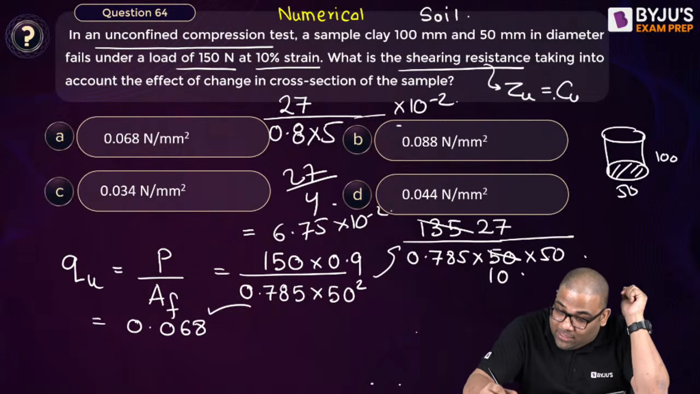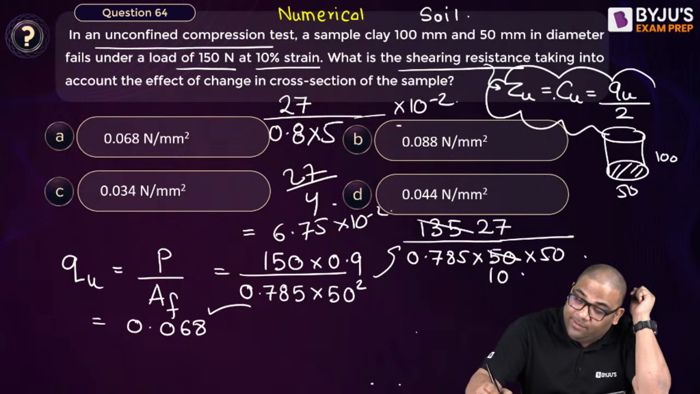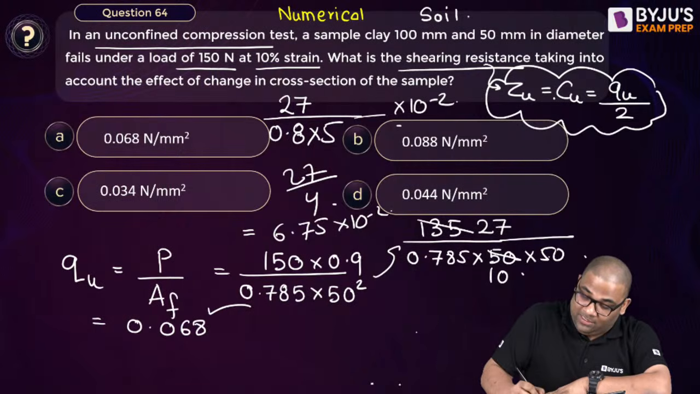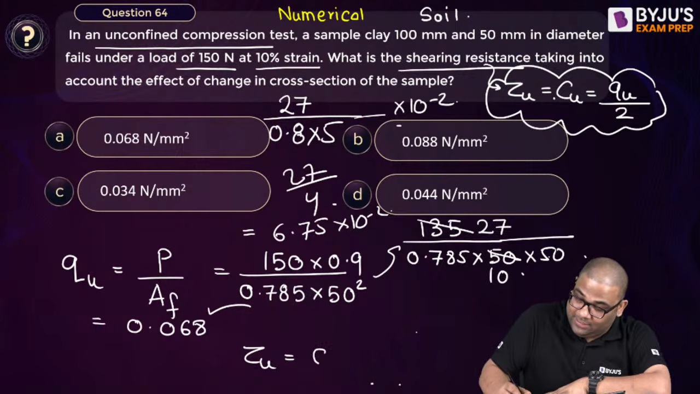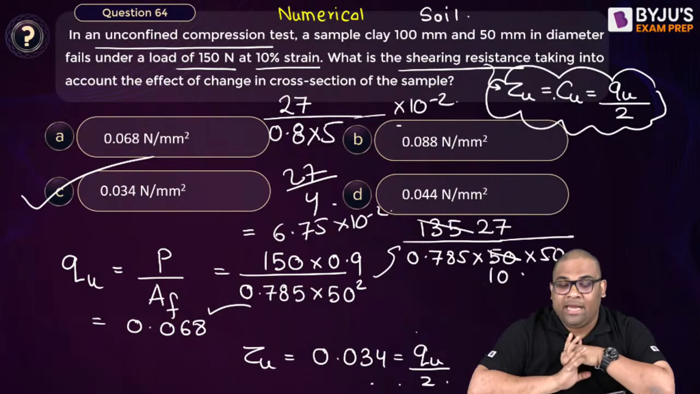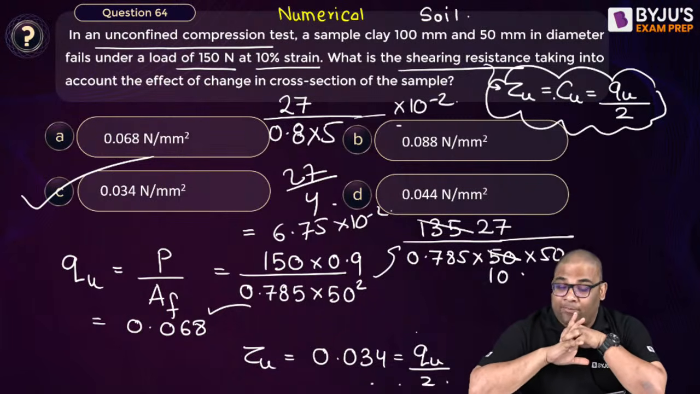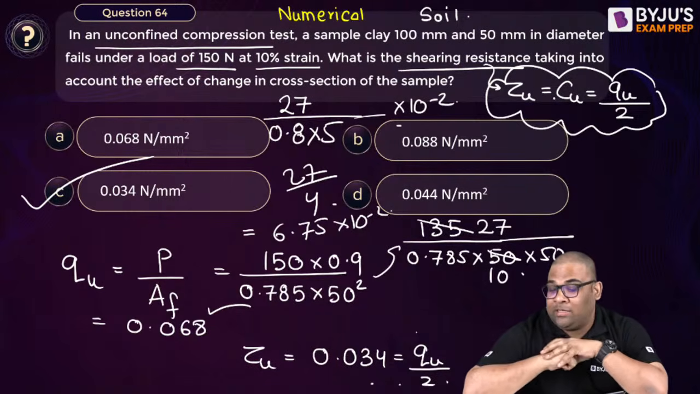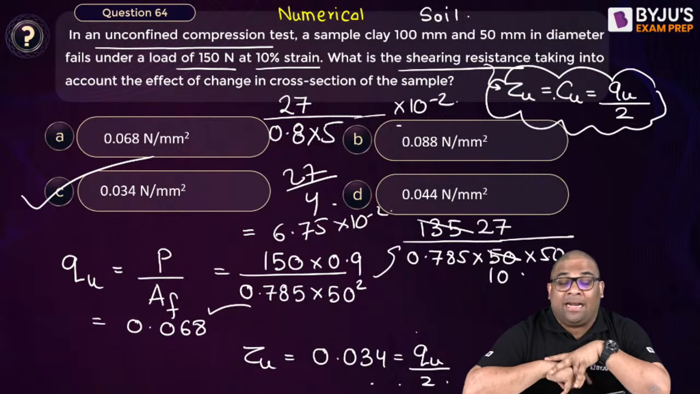Shear strength is actually equal to the cohesion, which is equal to the unconfined compression strength divided by 2. Yes or no, ladies and gentlemen? If you remember, they have asked you shear resistance or shearing resistance. So half of that, 0.034. Again, you see that I didn't use a calculator. If options are given, I can always use approximations. Always use approximations, and such kind of approximations you can do confidently if you have done practice.